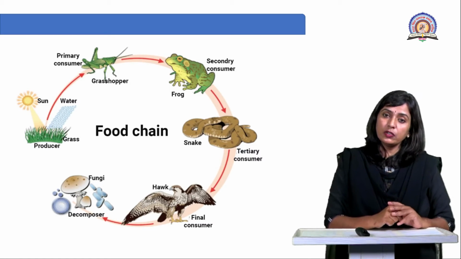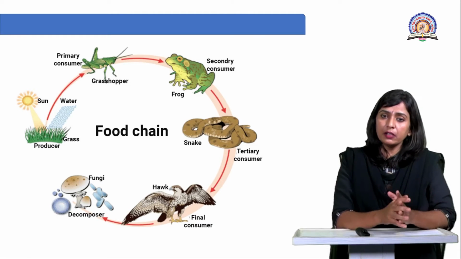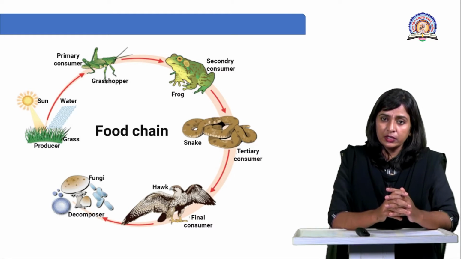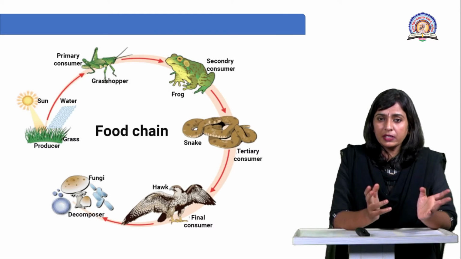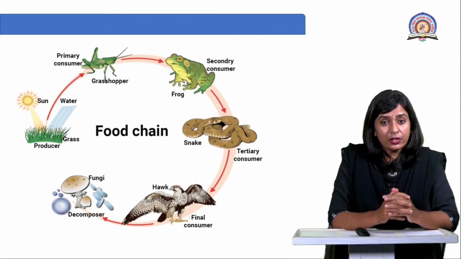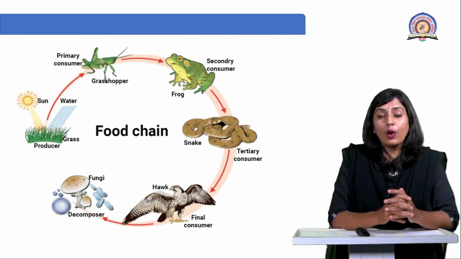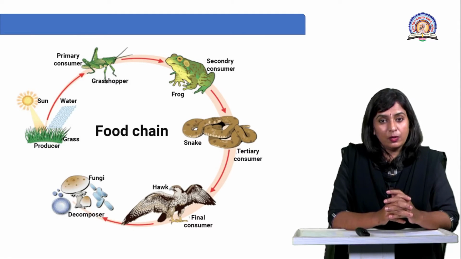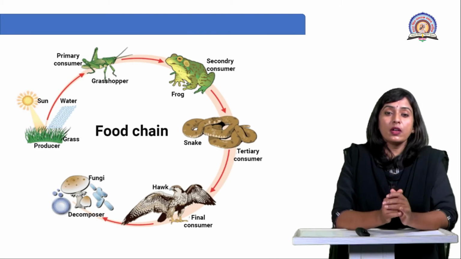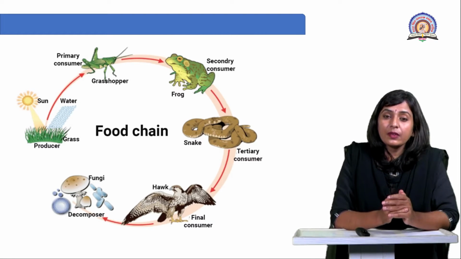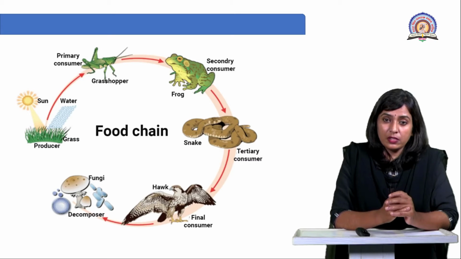Well, who feeds on the quaternary consumer? Nobody is there who can feed on the cow or eagle like that. Yes or no? Right? Nobody is there who can feed on the final or quaternary consumer. Then what will happen? What will happen? Is the energy going to be lost in the ecosystem? No, it is not going to be lost in the ecosystem.